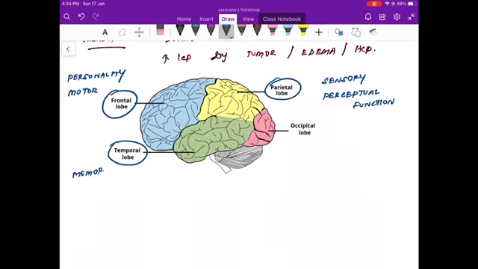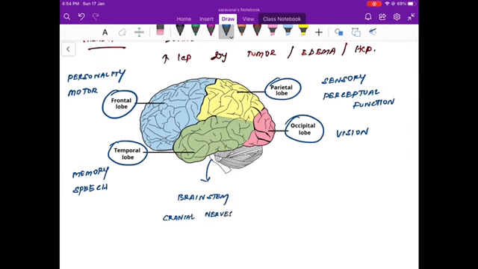The temporal lobe is essential for memory and speech. And we have the occipital lobe which plays a very important role in vision. Then we have the brainstem here. The brainstem, as we all know, is the storehouse of all the cranial nerve nuclei, so all the cranial nerves arise from it. And then we have the cerebellum, which is essential for balance.